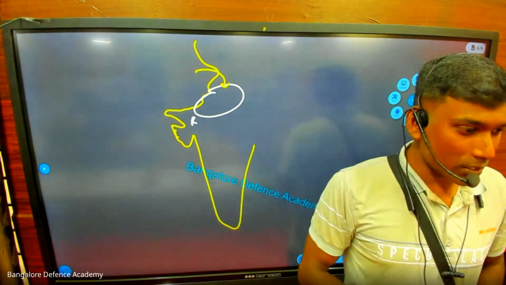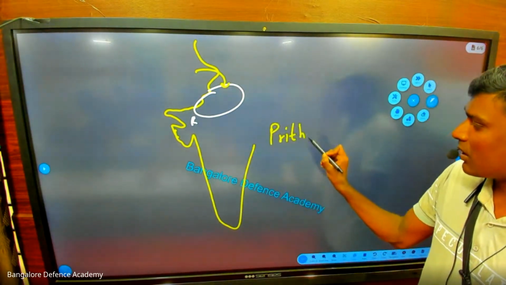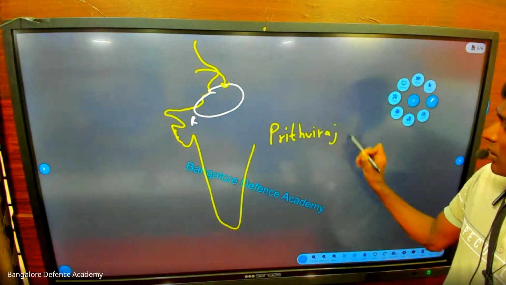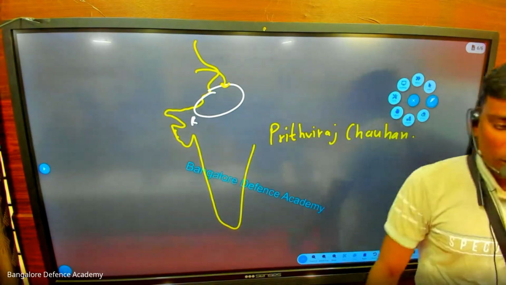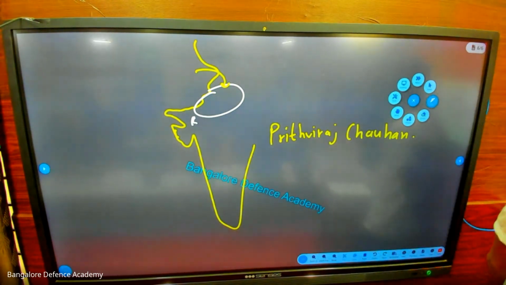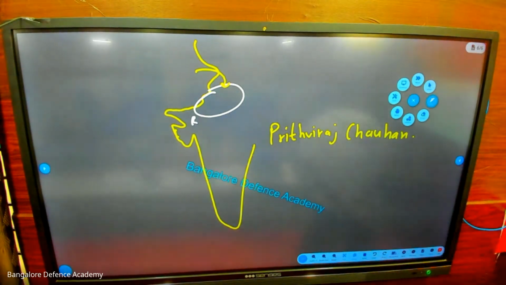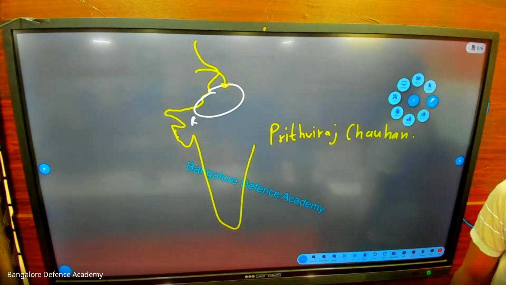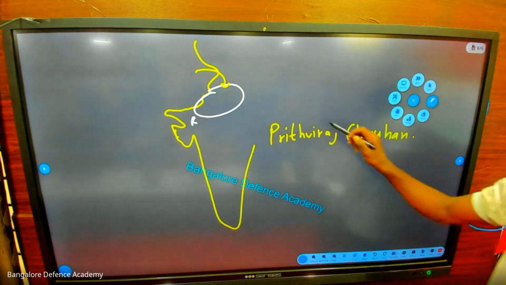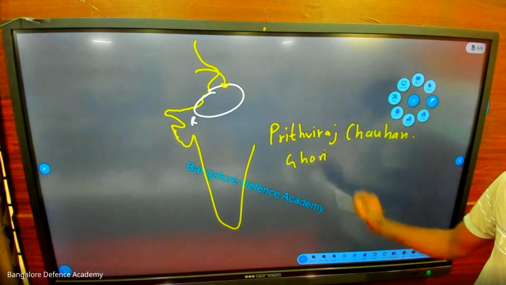Rajasthan was ruled by a person called Prithviraj Chauhan. Take it down. There was a king in Rajasthan, his name is Prithviraj Chauhan. So Prithviraj Chauhan was the Indian king, and there was another Muslim king. His name is what? Ghori.